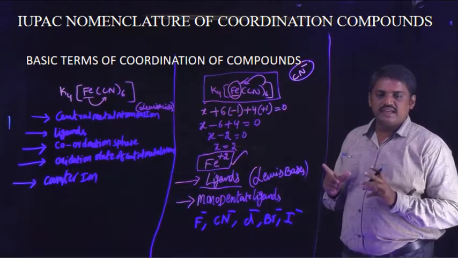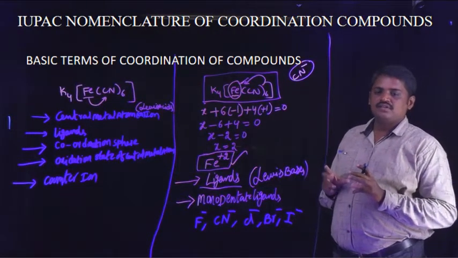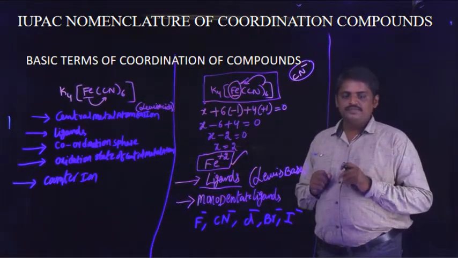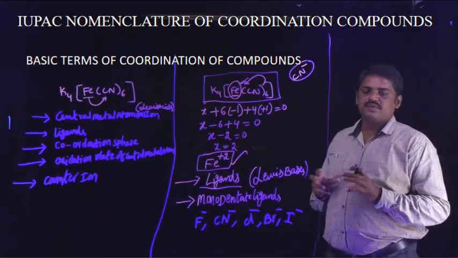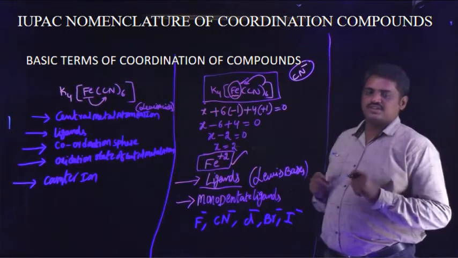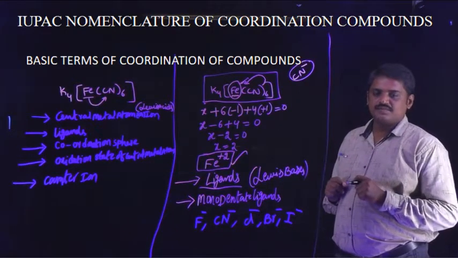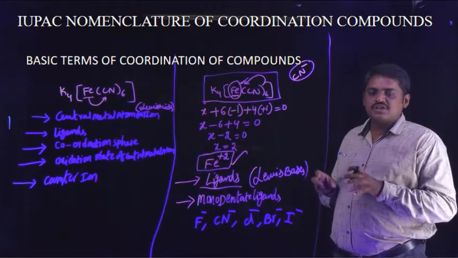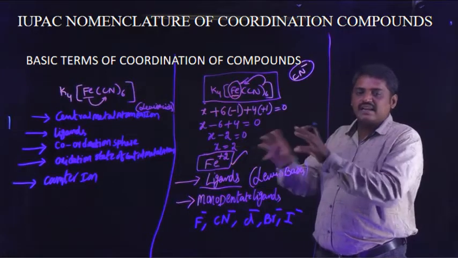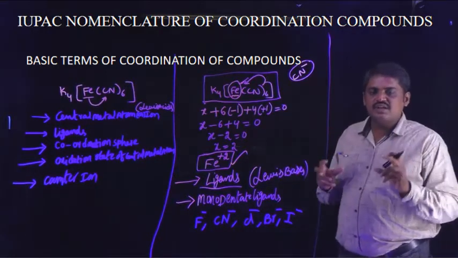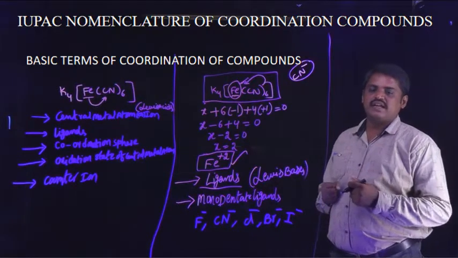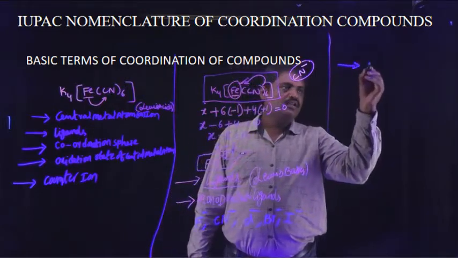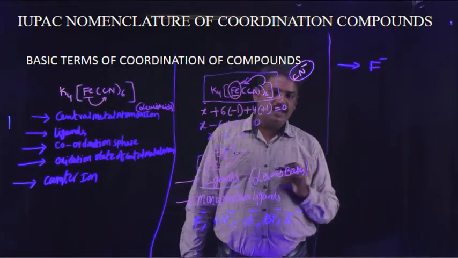Monodentate ligands means such ions maintain 2 conditions. First, these ions have only one donor site, and second, they have the capacity to donate only one electron pair. When the 2 conditions are maintained, those ions are known as monodentate ligands. For example, F minus ion, fluoride ion.